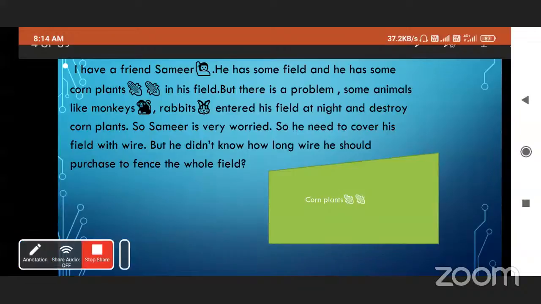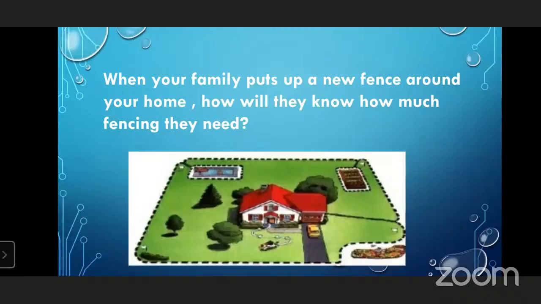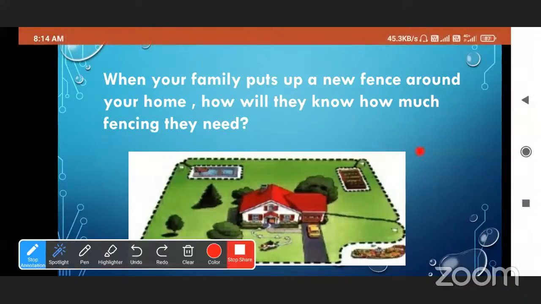See here, when your family puts up a new fence around your home, how will they know how much fencing they need? Same problem here. If we have to fence the field or fence our home, we find the perimeter the same way.